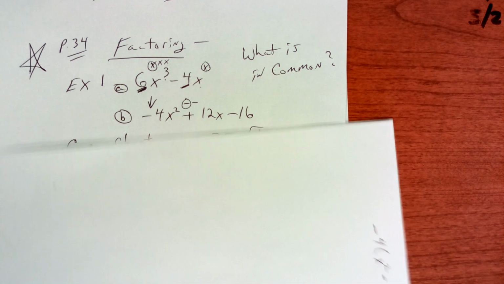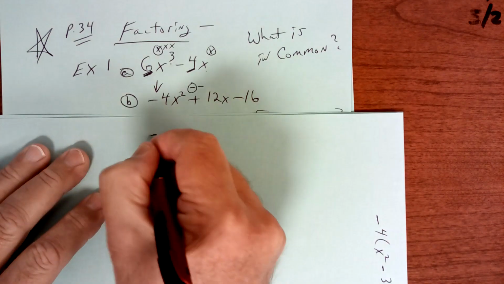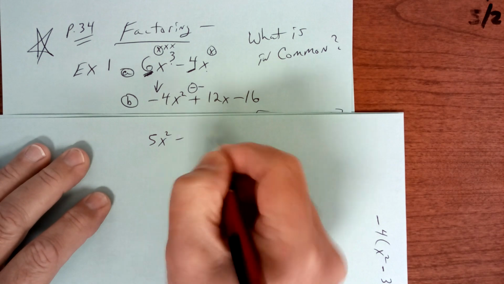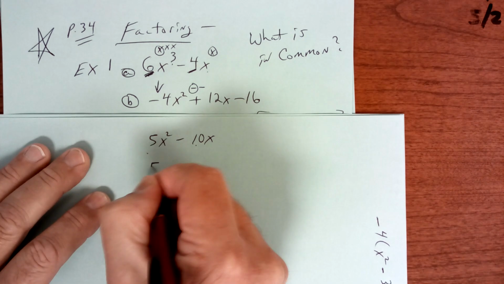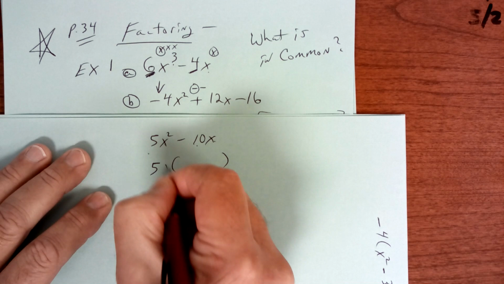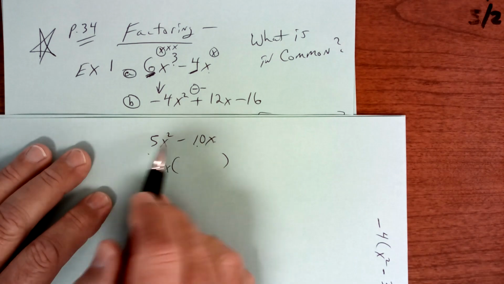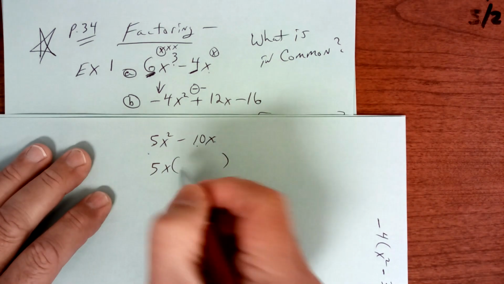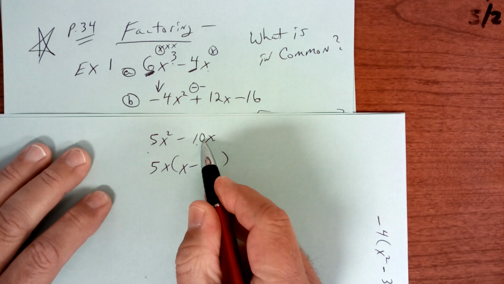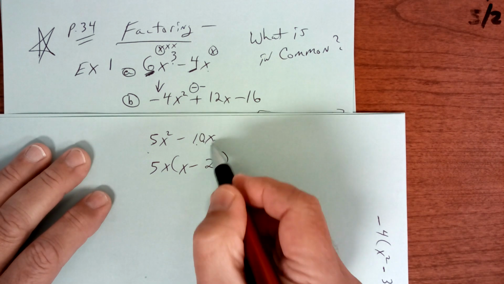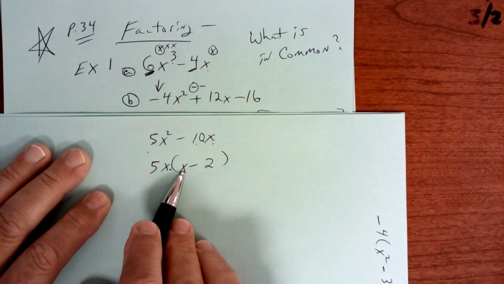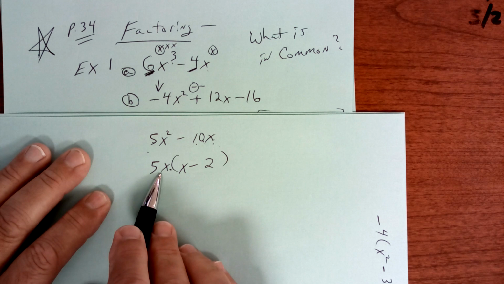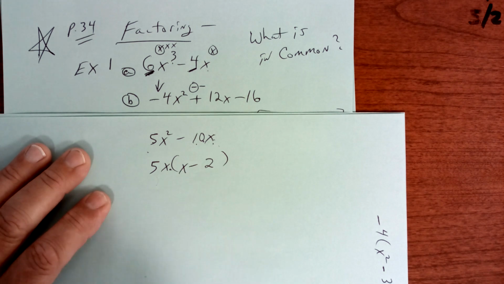Let me let you try one. Try 5x squared minus 10x. Work that problem right there. Okay, so they both have a 5, so you would take a 5 out. And they both have an x, so you would take an x out. So if you take the 5 and 1x, you're left with an x. If you take a 5 out, you're left with 2. And you took the x out, so there it is. You can check it. 5x times x is 5x squared, and 5x times 2 is 10x. Make sure you understand that.